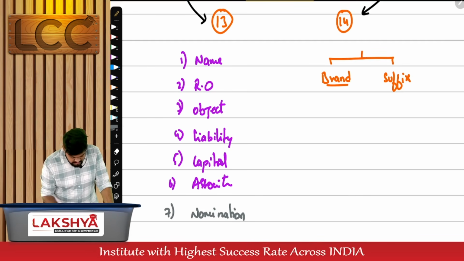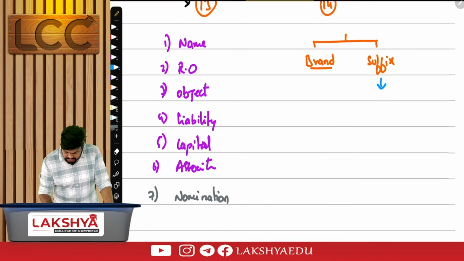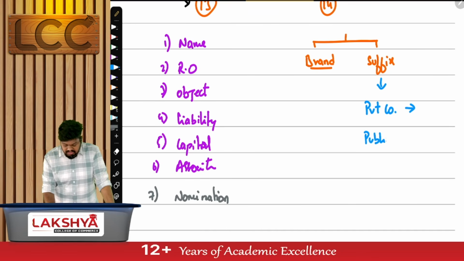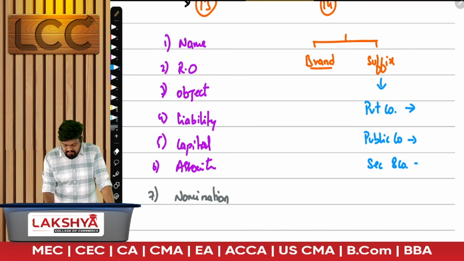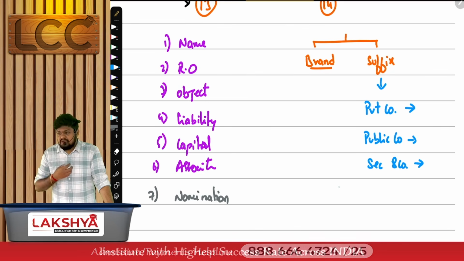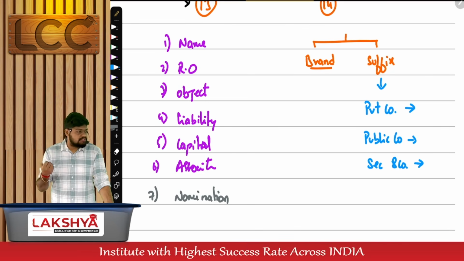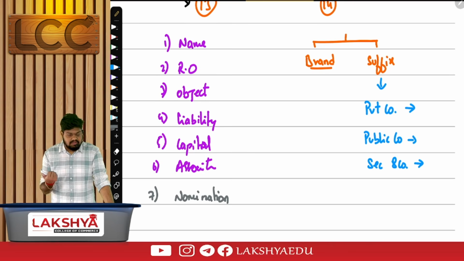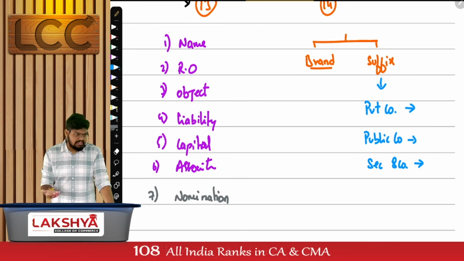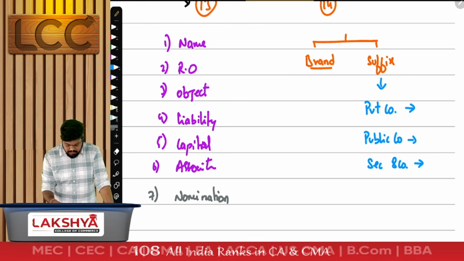Now, suffix. Let's come to the easy part first. Quick, you know these answers. A private company will have the suffix of private limited. A public company will have the suffix of limited. Can a section 8 company use the word private limited or limited? They are prohibited. They have been given a privilege to be called as a special category. They can use names such as trust, foundation, forum. Give me some more names. Charitable, club, society, etc. Give me 4-5 names, that should be sufficient.